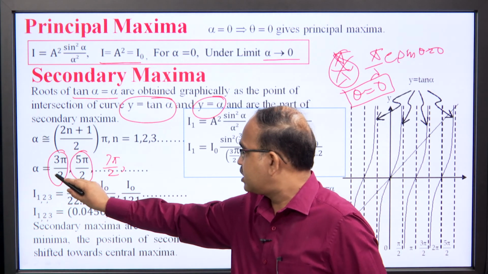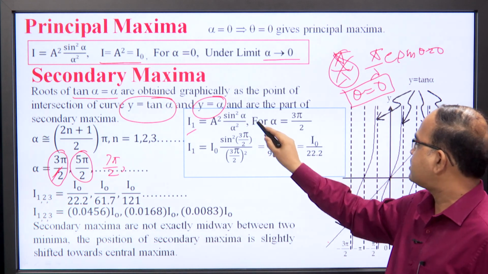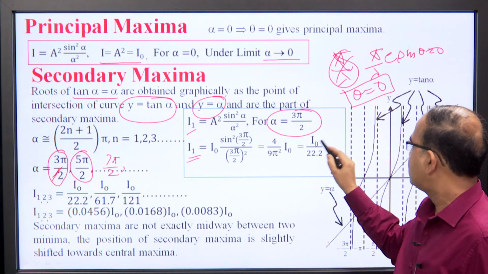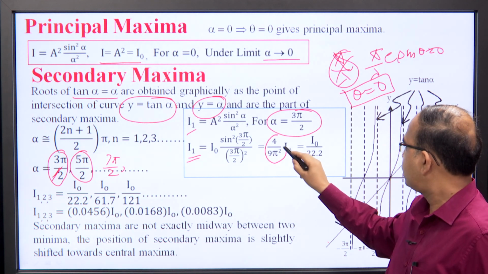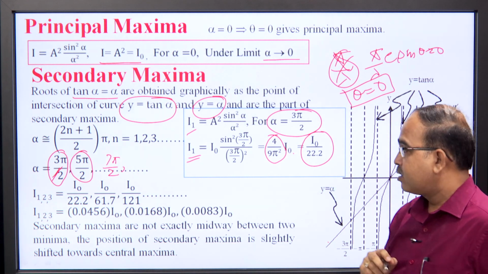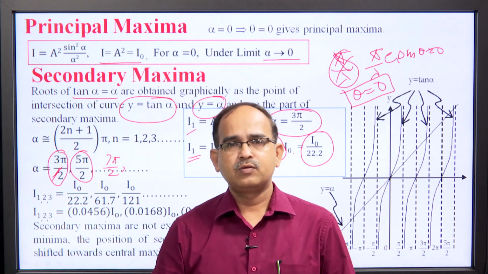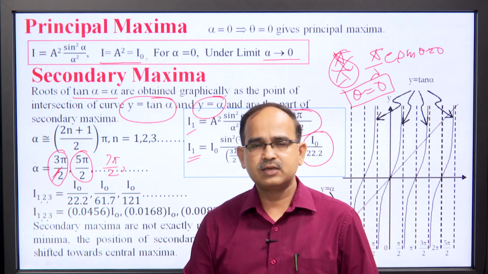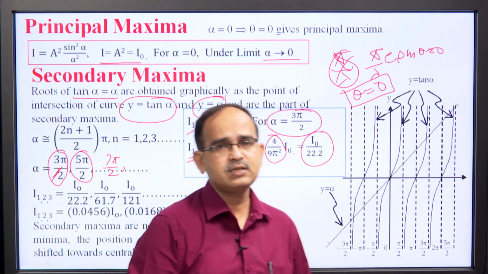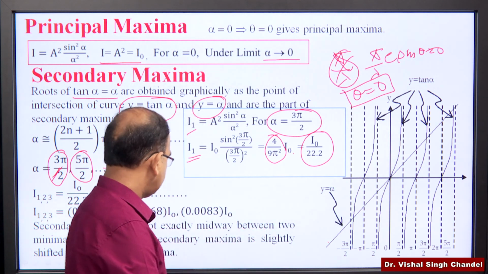For alpha is equal to 3 pi by 2, we can calculate the intensity of the first secondary maxima as given here. We replace alpha by 3 pi by 2 and get the intensity of the first maxima as I naught into 4 over 9 pi squared. It is I naught over 22.2. If we compare the intensity of principal maxima with the first secondary maxima, we can see that it is about 4.5% of principal maxima. So, the intensity of the first secondary maxima is much less than the principal maxima.